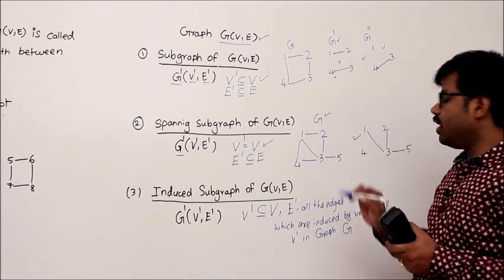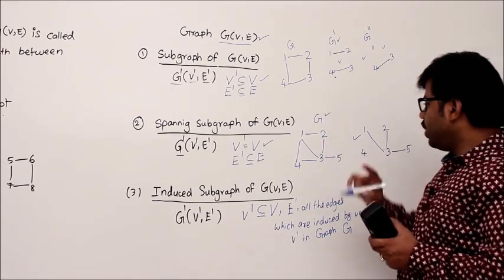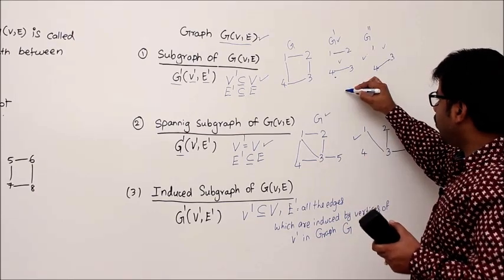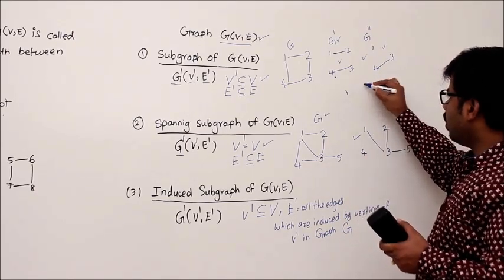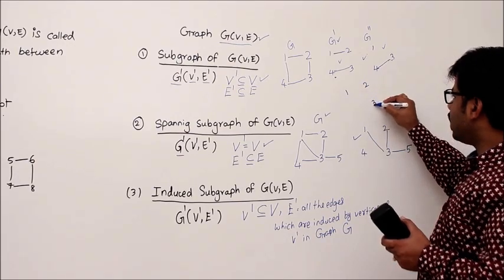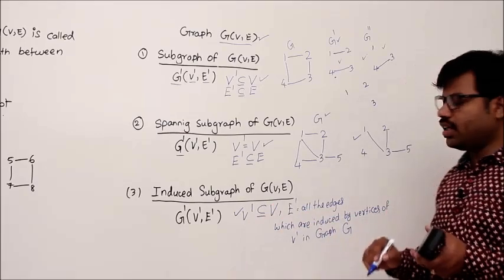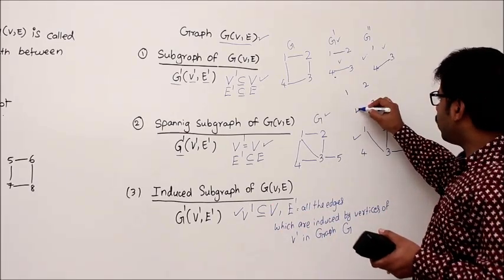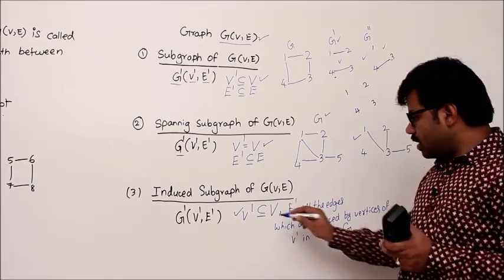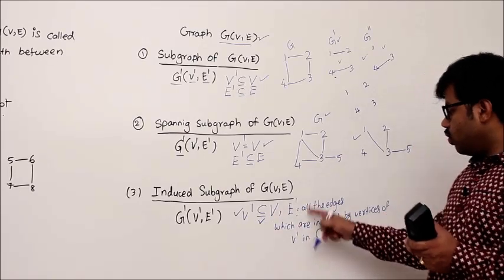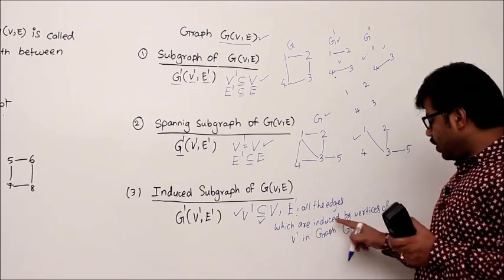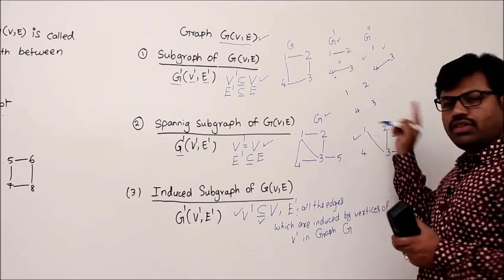I am drawing an induced subgraph here. For an induced subgraph, you have to take 1, 2, 3. It's up to me. I can take any number of vertices because V dash should be a subset of or equal to V, right? So let me take 1, 2, 3, 4. Now I have satisfied this condition. Now you have to take all the edges which are induced by vertices 1, 2, 3, 4.